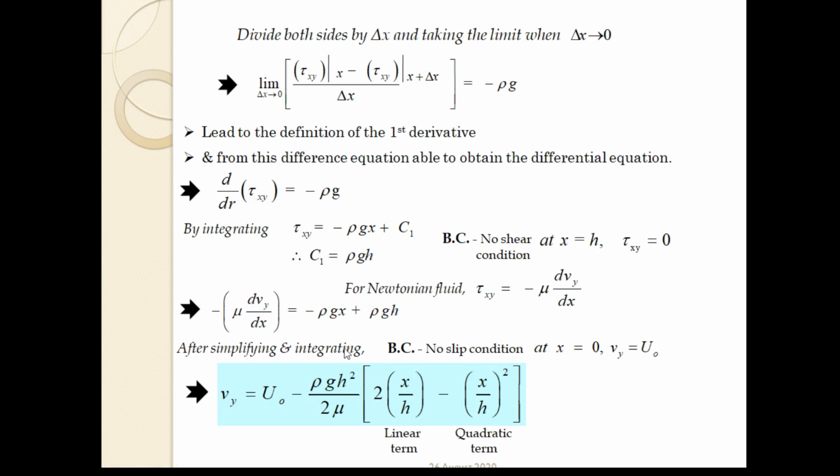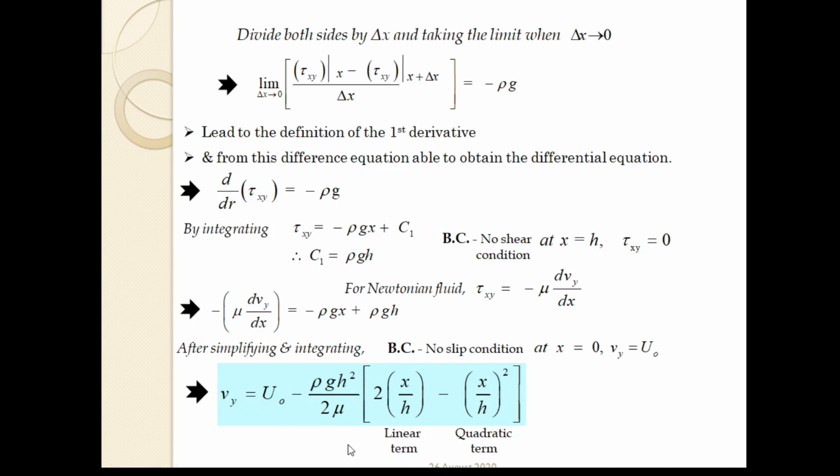Now again, after simplifying and integrating and taking the boundary condition, that is the no slip condition, because now we have this velocity term, we need to consider the solid-liquid interface, which is at x equals 0. At x equals 0, the velocity vy is equal to U naught. After simplifying and integrating with this no slip boundary condition, we have the velocity in the y direction, vy equals U naught minus rho g h square upon 2 mu into (2 x upon h minus (x upon h) whole square).